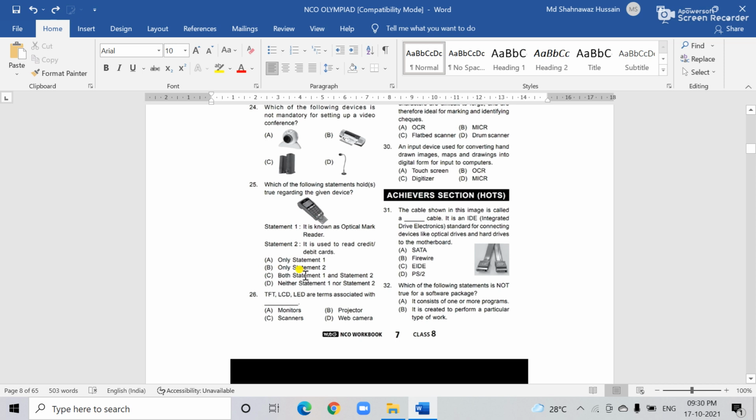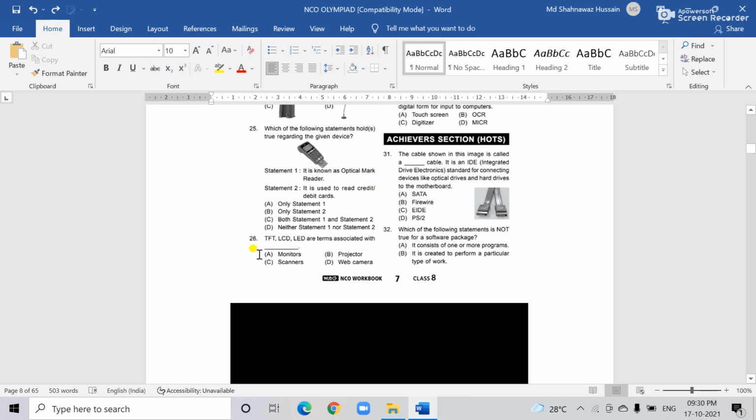Okay. Next, the 26th question. You see TFT, LCD. These are the types of monitors. The correct answer is monitors, right?